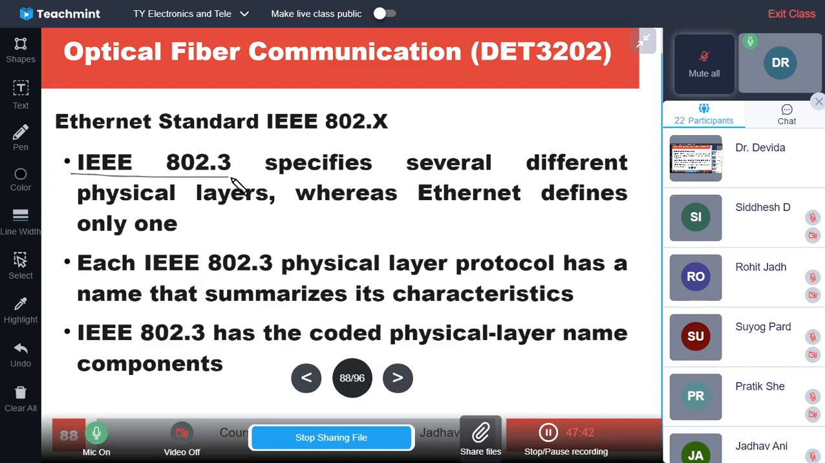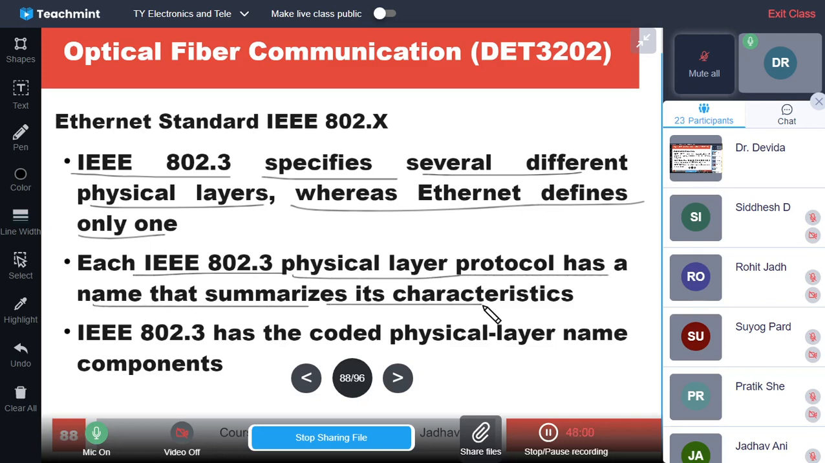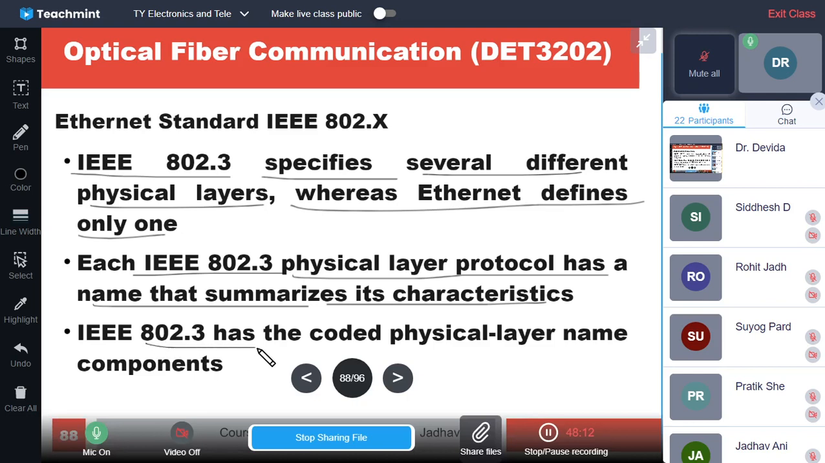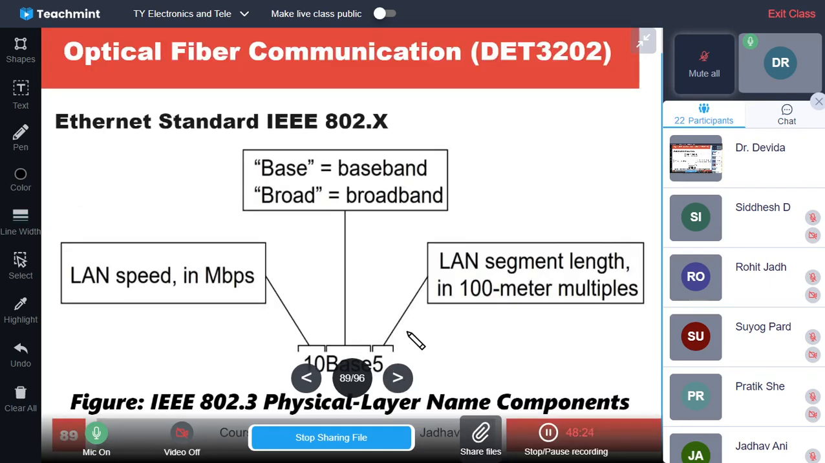So IEEE 802.3 specifies several different physical layers, whereas Ethernet defines only one. Ethernet is one, but the physical layers are several. Each IEEE 802.3 physical layer protocol has a name that summarizes its characteristics. Each different physical layer has a protocol, and it has its name, which summarizes its characteristics. IEEE 802.3 has a coded physical layer name component. It has some coding for its name, and it is this code.